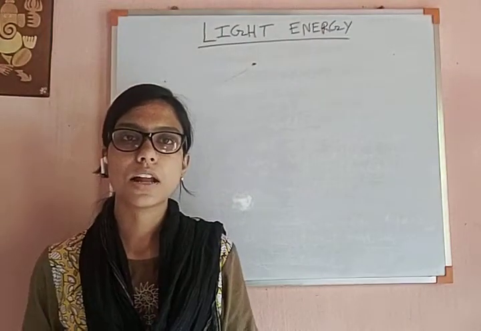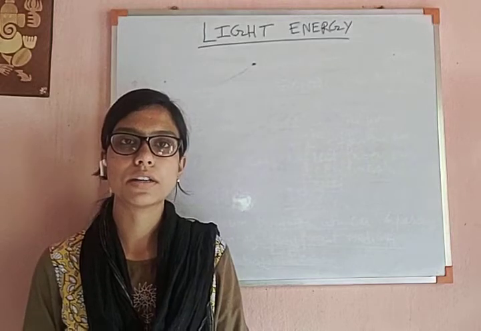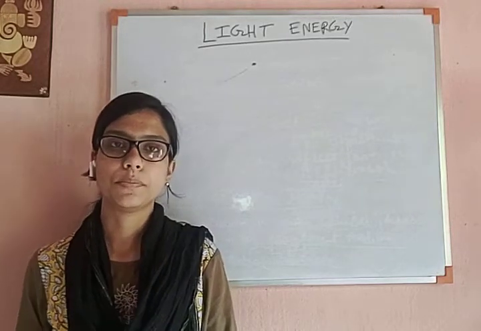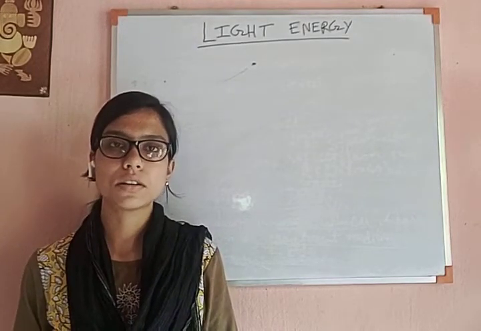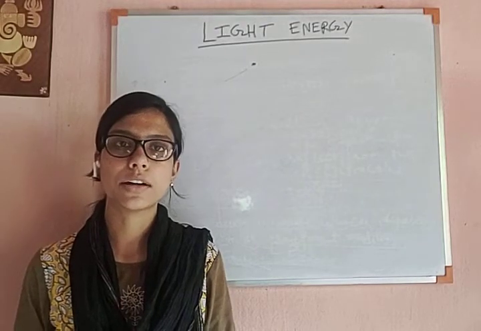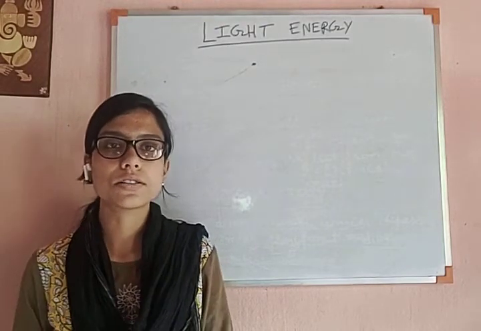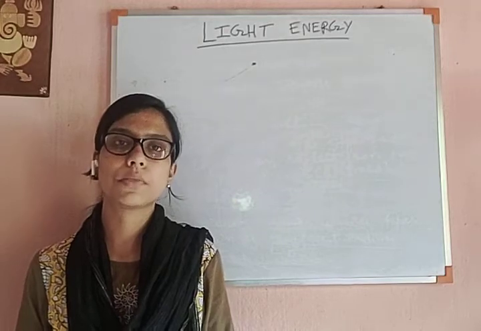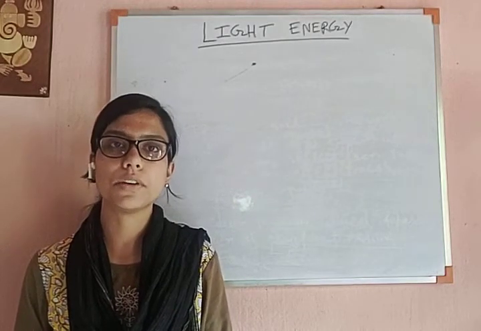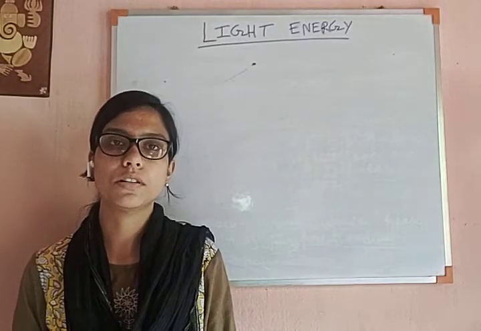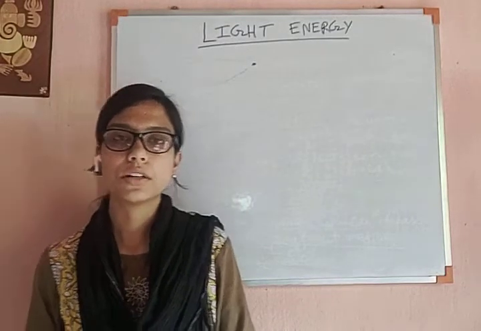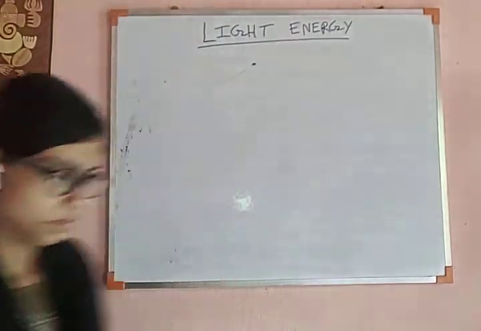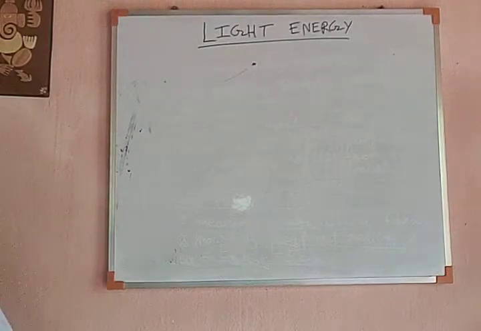Hello students, this class is for class 7 and we are discussing the chapter light energy. We have discussed what light is and some of its characteristics, and in the characteristics of light we have seen that light has a property that is reflection. It can reflect from the surface of a material. So today we are starting with what is the reflection of light. The next point is reflection of light.